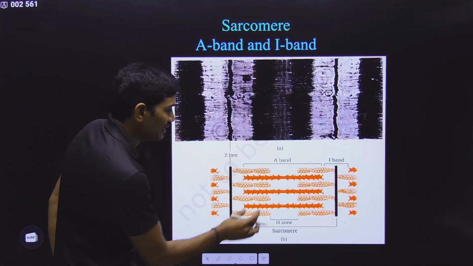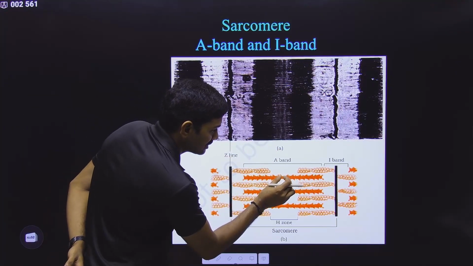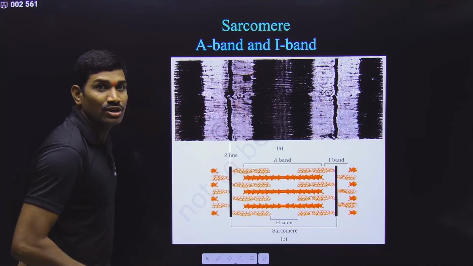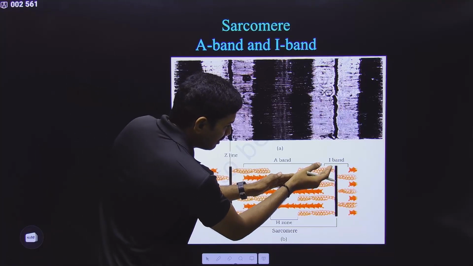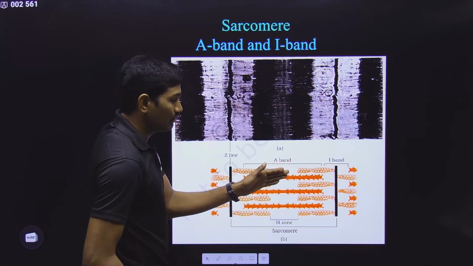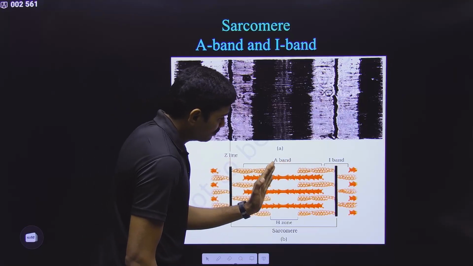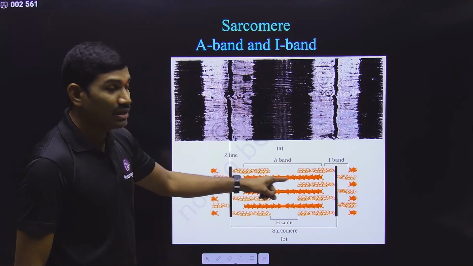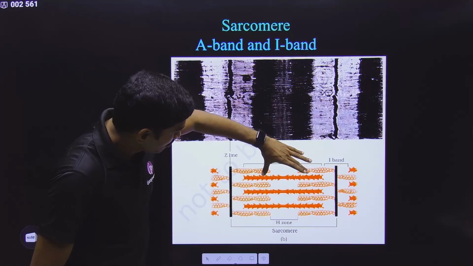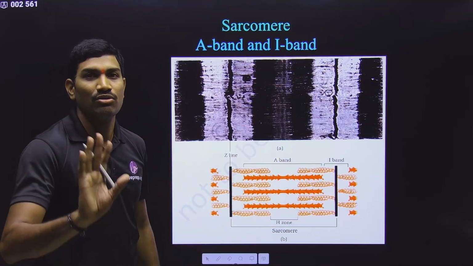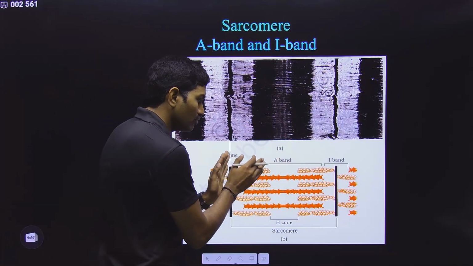Here, this is the diagram. This is the center. Now they are present on this side, and these are present on this side. So what is the advantage of this? Now they will attach to this thin filament and pull it towards the center of the A band. And this side they are also pulling it towards the center of the A band. Please observe these directions carefully. Many students are not noticing these directions. They are thinking that all of them are in one direction only. No. These are towards the center.